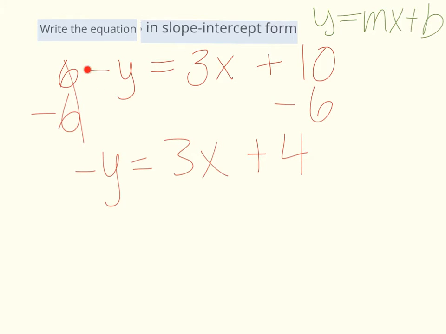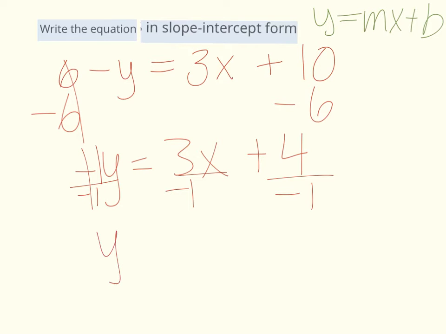And remember that minus sign, it stays with the y, so that's how we ended up with a negative y. If there isn't a number in front of a variable, remember that number is just a 1, so this is the same thing as saying negative 1y. So our last step then, to get rid of the negative 1, I divide, and I need to divide every single term by negative 1.